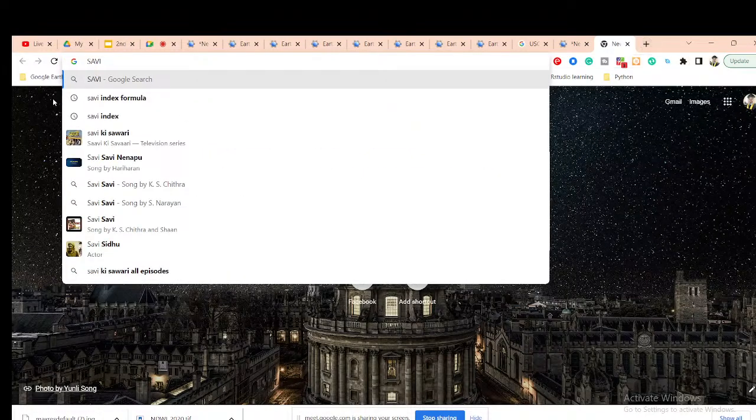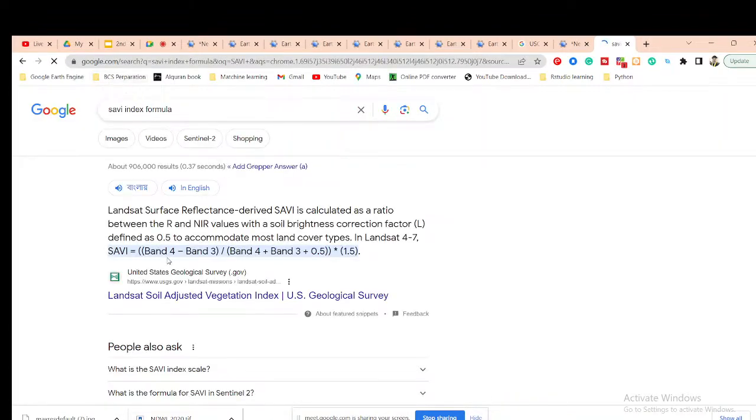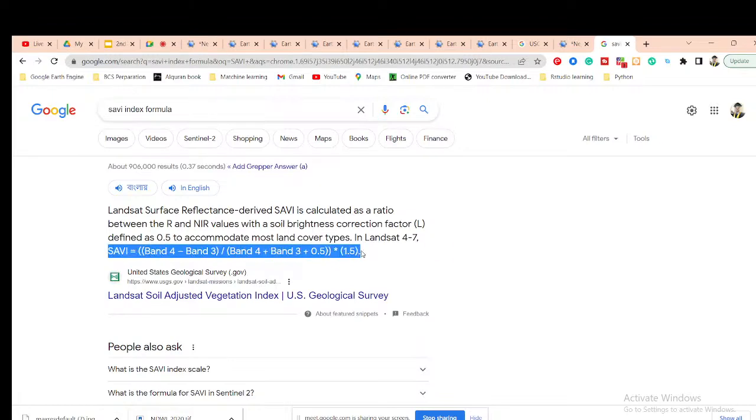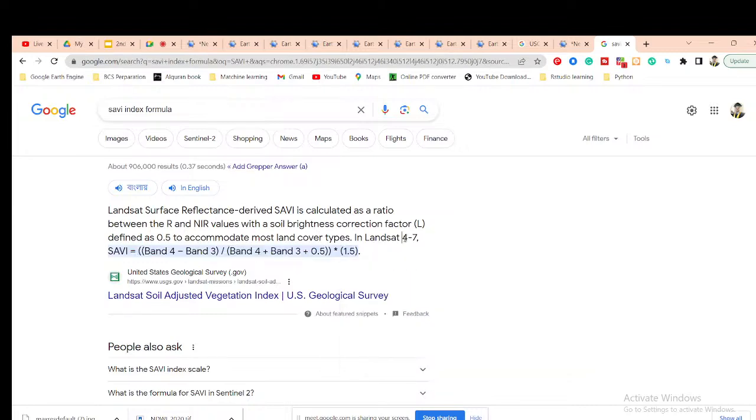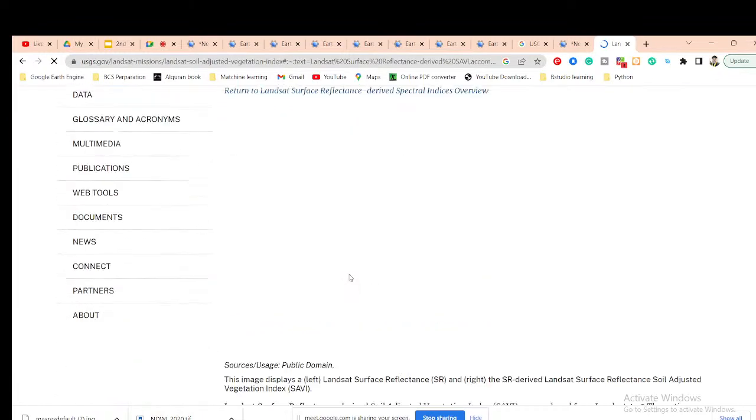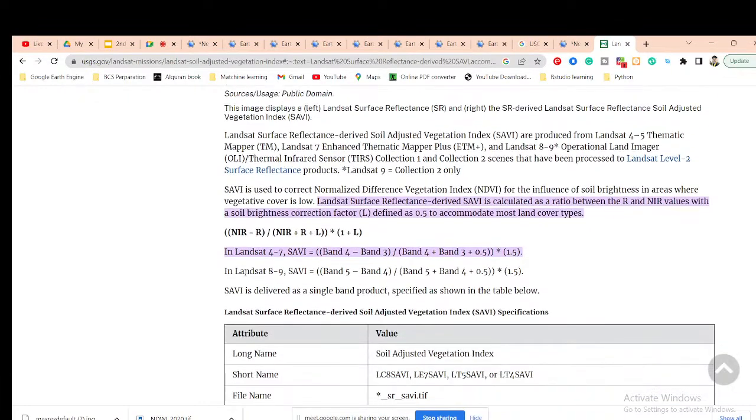The SAVI formula has some constant values: you can see band 4, band 3, and also the constant values 0.5 and 1.5. Suppose I simply copy this equation of SAVI, soil adjusted vegetation index. It's showing Landsat 4 to 7, but I want to use Landsat 8, so this equation is different for Landsat 8. Here you can see the SAVI equation for Landsat 8 and 9.